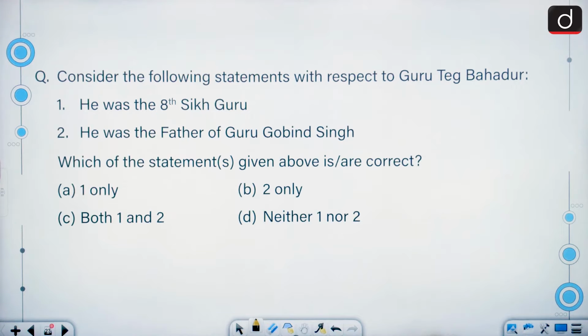Moving on. Consider the following statements with respect to Guru Teg Bahadur ji. He was the 8th Sikh Guru. He was the father of Guru Gobind Singh. As we have to select the correct statement or statements, only the second is correct. B is the correct answer.